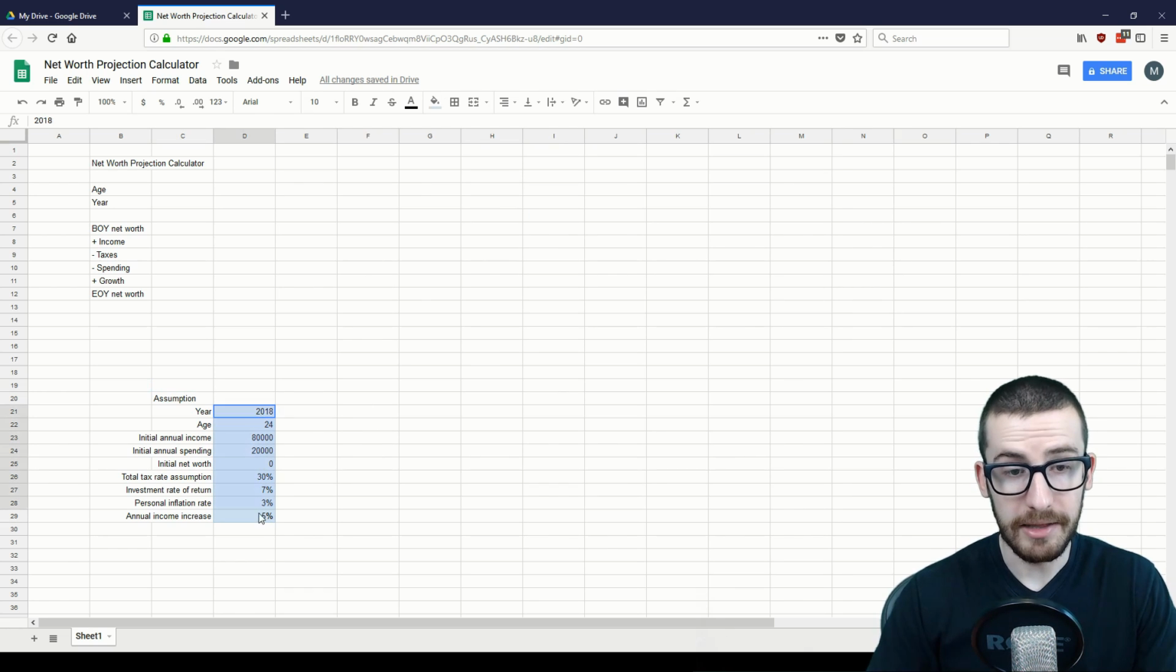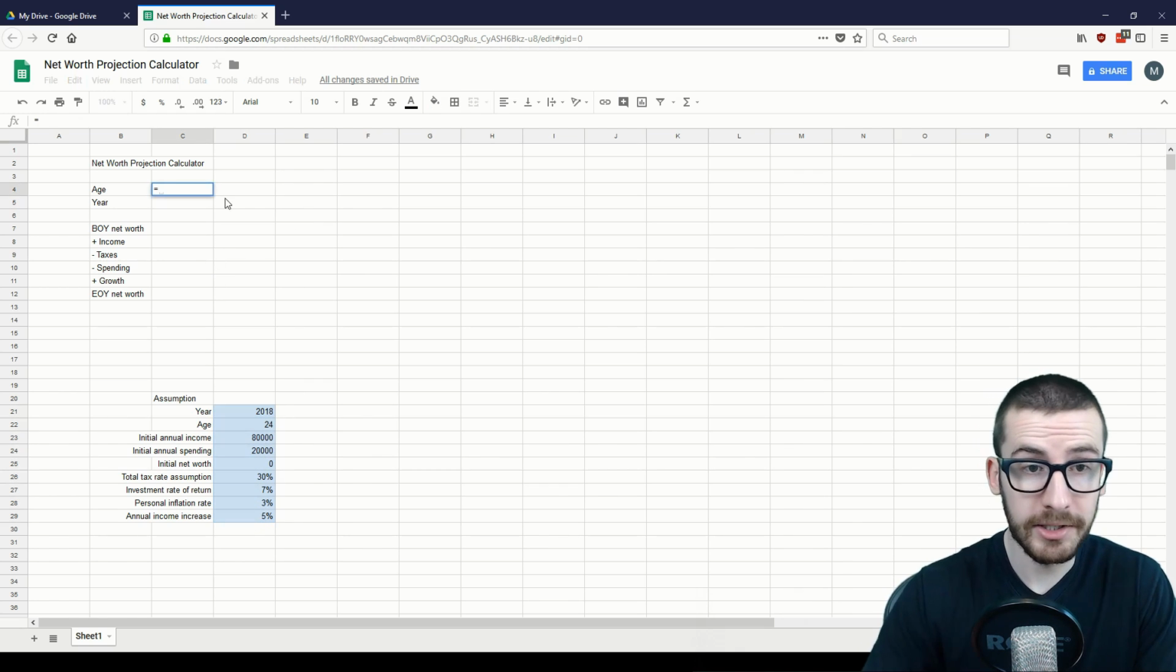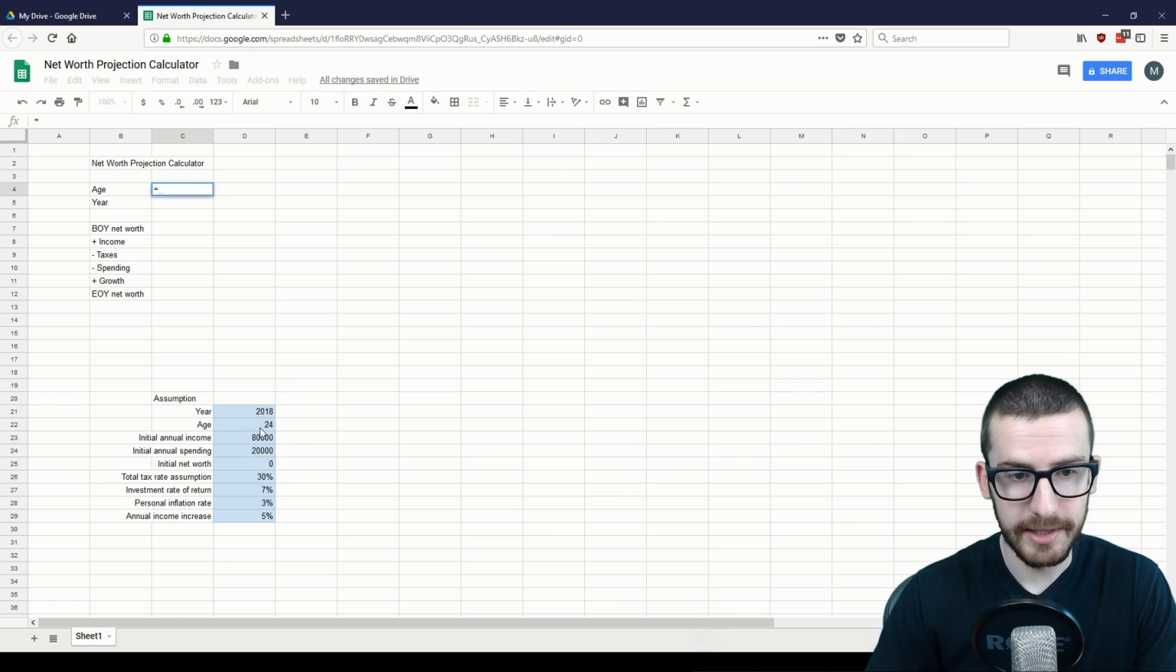All right, so now that you've got these values fit for your situation, we'll use these to start building out the actual projection. In this case, these will all be formulas, so the only thing you'll ever need to update are these inputs right here. So for the starting age, simply do equals and then select the age here. In this case, it'll be D22. The same goes for the year.